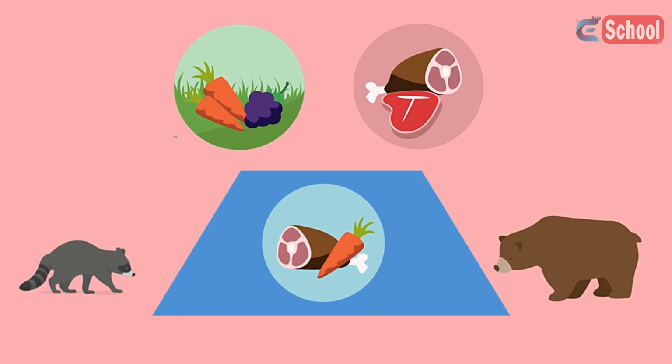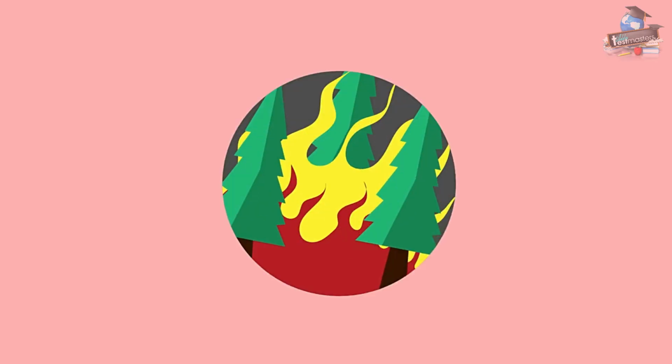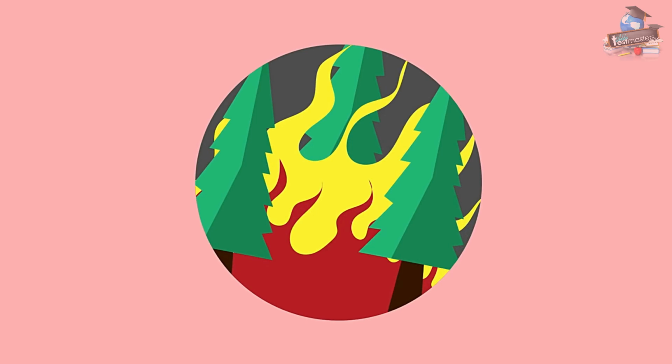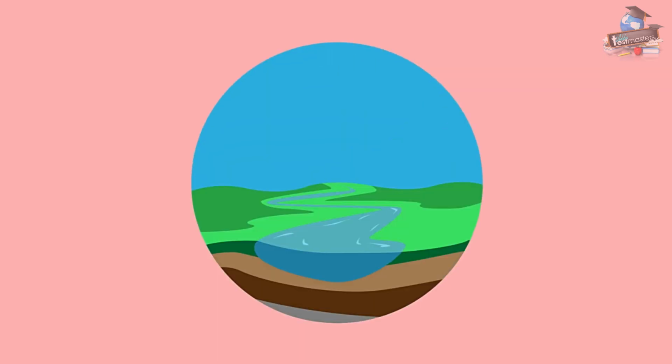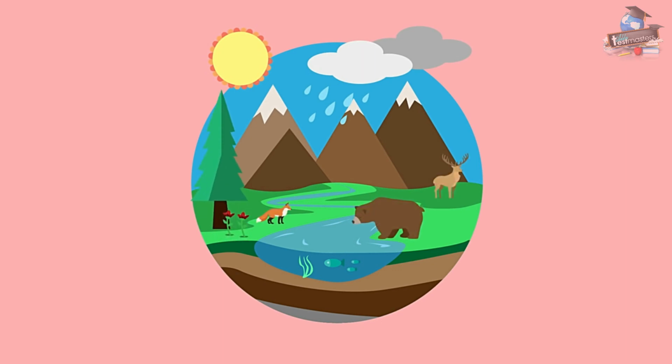Interactions within an ecosystem can also occur between abiotic and biotic components. One great example of this is when weather patterns like thunderstorms cause forest fires and alter the habitats of the organisms living within the forests. While not always the case, interactions between ecosystem components are often great catalysts for evolution. But that's a topic for another video.